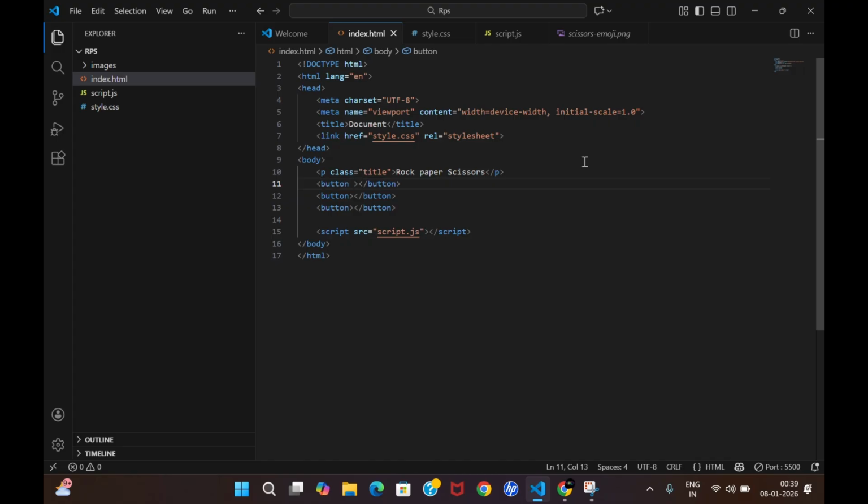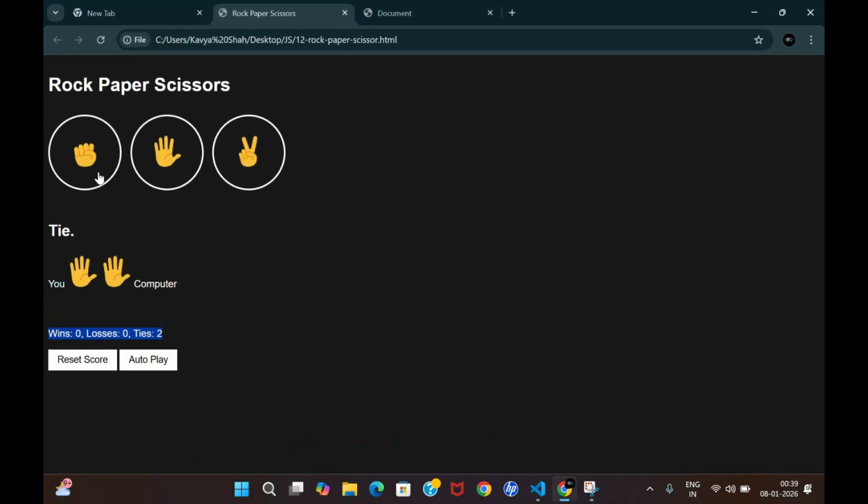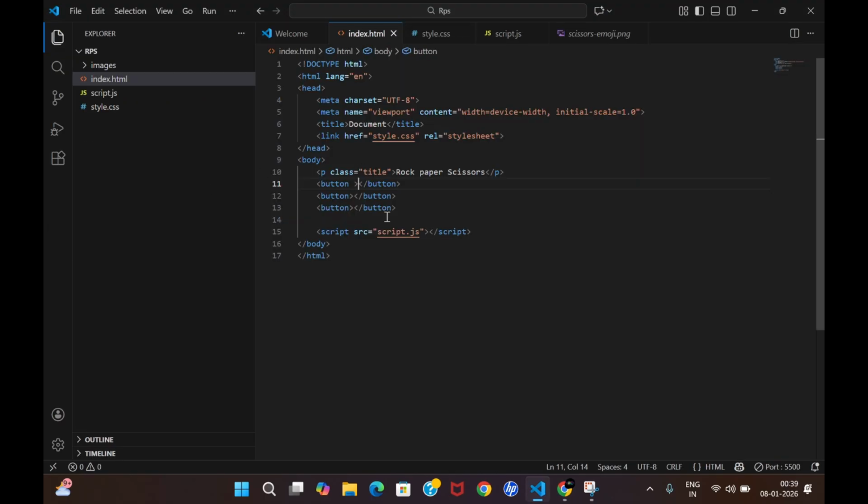Now let me give every button a special onclick functionality, right? We know that there is no text in this button. What you see is an image, right? So you don't have to write anything over here. You have to add an image. Now how would you add an image over here?